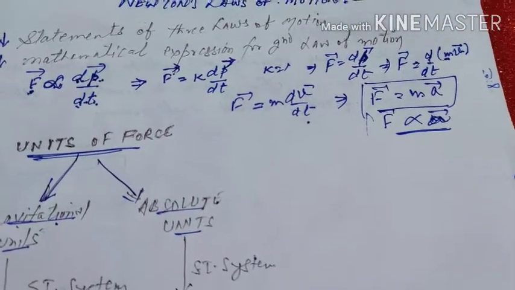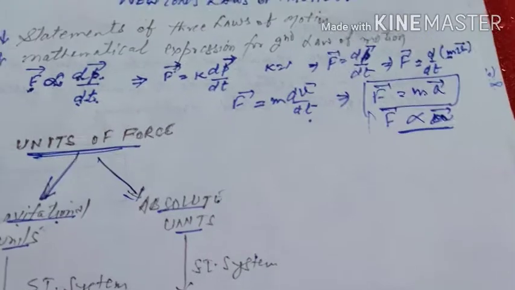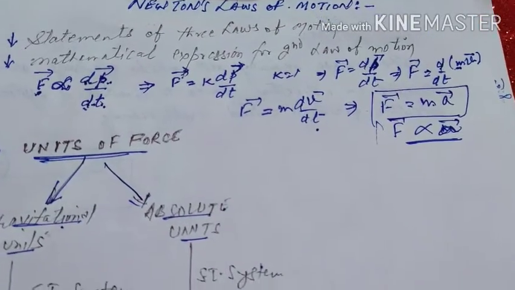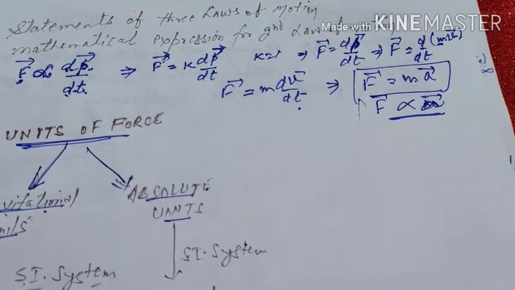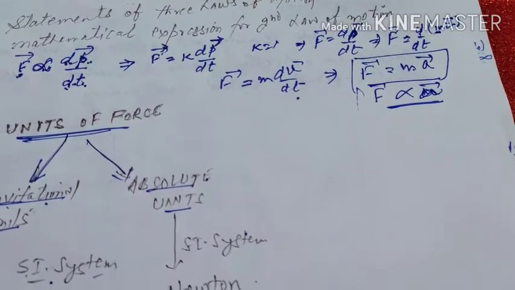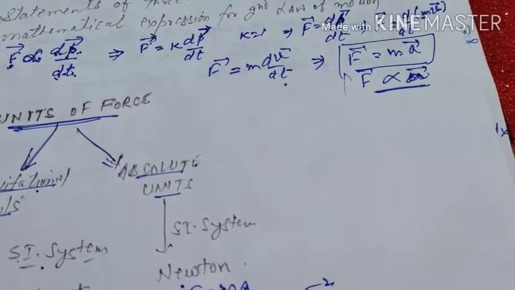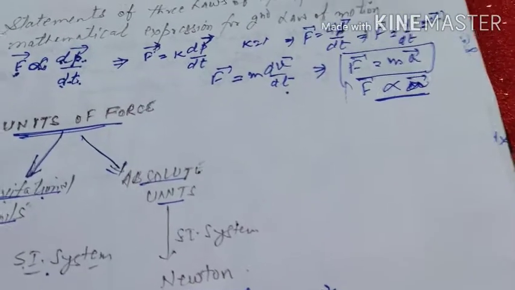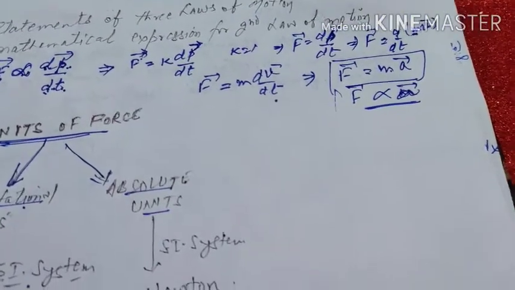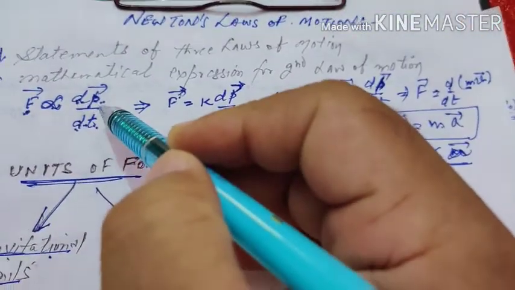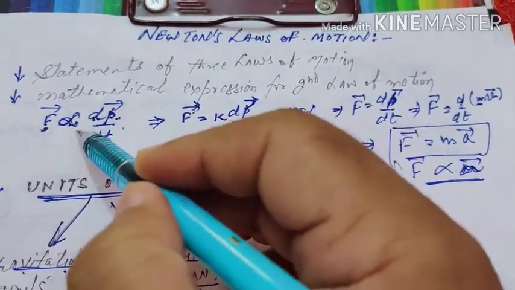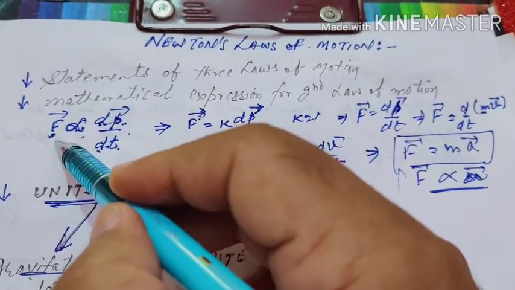In Newton's second law of motion, he says, in simple language I can say, that it depends upon external force how much distance a body covers or how much velocity is changed. In scientific language I can say the rate of change of momentum of a body is directly proportional to the external force applied on it.